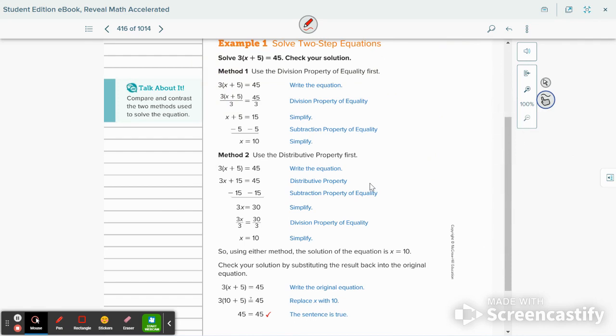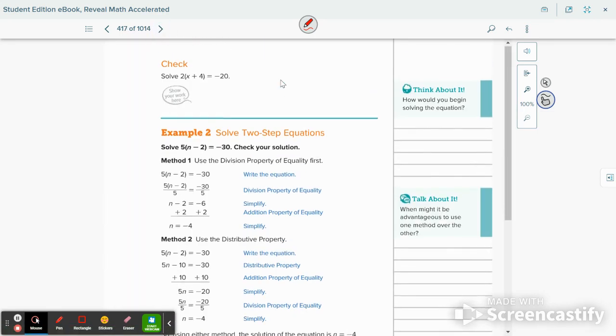Before we let you work on the assignment, let's see if you can try a check here. Let's try this one right here. I'll show it both ways. Pause and try it yourself, and then you can check your work. I'm going to do it both ways. Hopefully you paused.